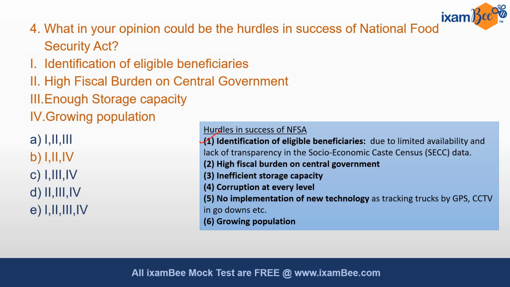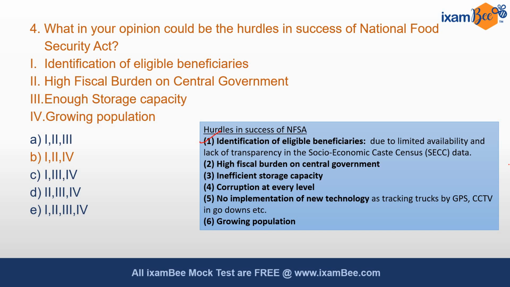How do the beneficiaries get these food grains at subsidized prices? Based on their ration cards. So there are many families, many people who are not enrolled, who do not have ration cards, and therefore it is very difficult to identify the eligible beneficiaries.